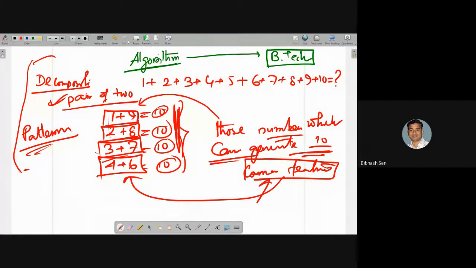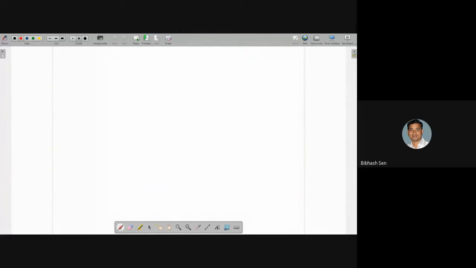Yes, sir. Okay. Now let's check the algorithmic part, which has so many important things we have to consider. We always have to teach the student one very important point: the problem is to be divided into subtasks. That is the decomposition. Then, after the decomposition, find the similarity, that is pattern, and that similarity or pattern will help you think about the abstraction layer. Once they can find this, then automatically they get the algorithm. So algorithm should be taught in this way.